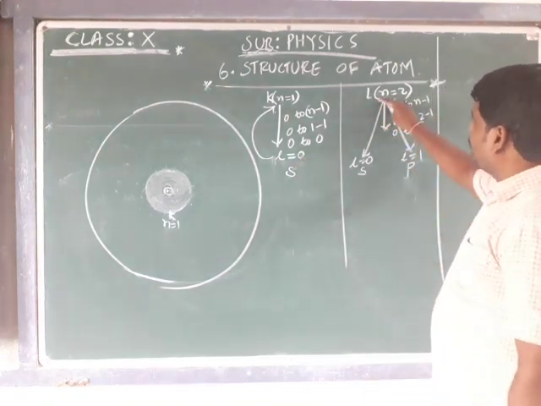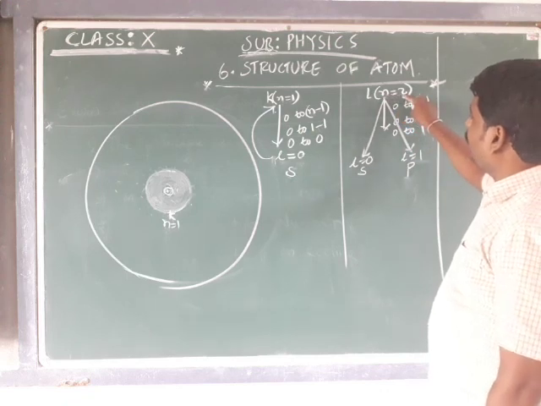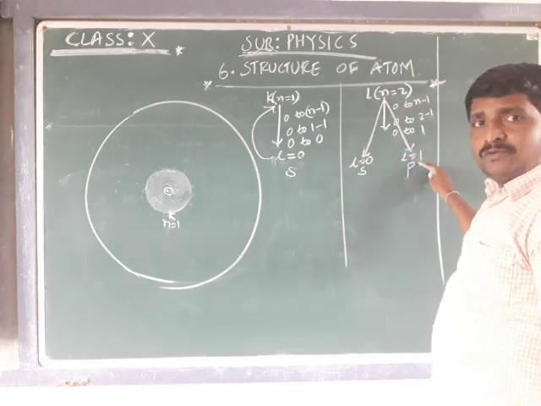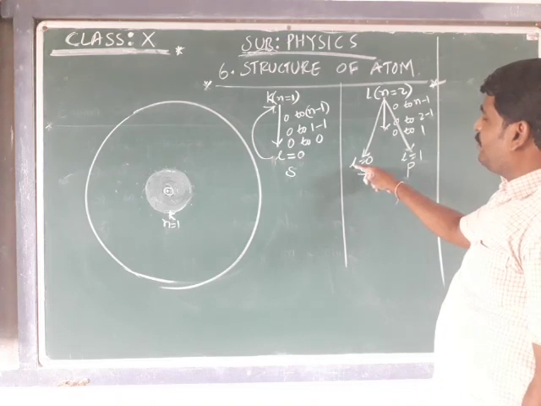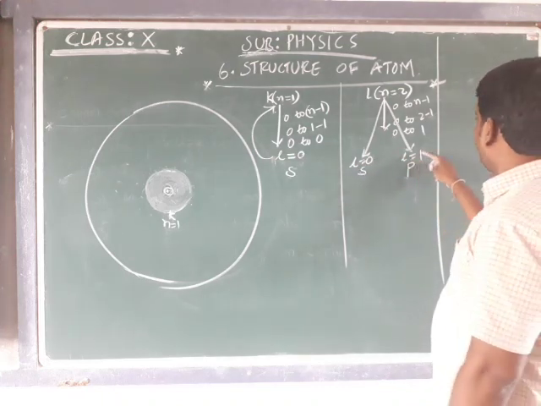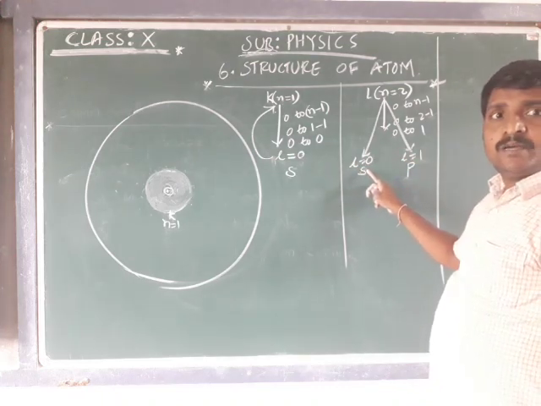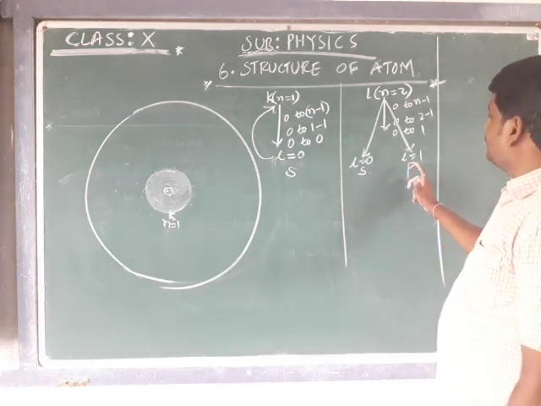And for the second shell, the n value is equal to 2. That means there exist two subshells, which are referred to by L is equal to 0 and L is equal to 1, and which are denoted by small s and small p.